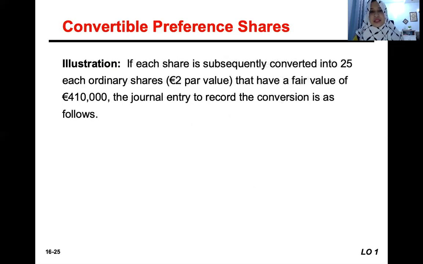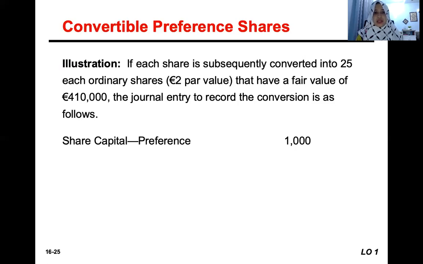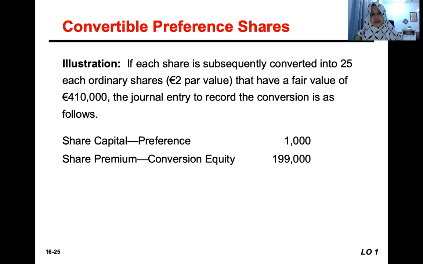Okay, let's say each preference share just now is subsequently converted into 25 ordinary shares that have a fair value of 410,000 euro. So the journal entry to record the conversion is we debit the share capital preference, just now 1,000, and we debit the share premium conversion equity.